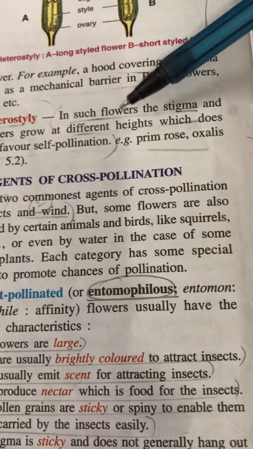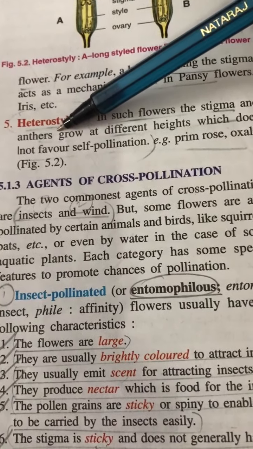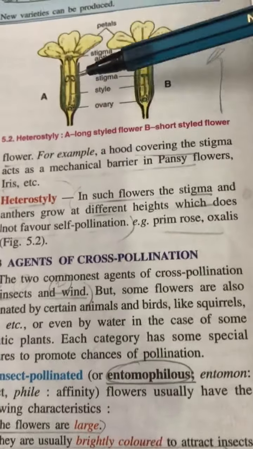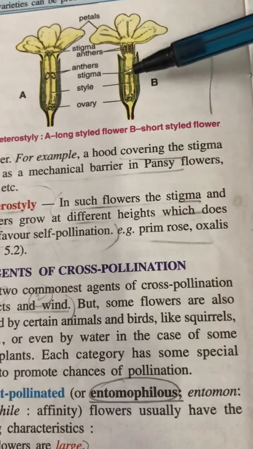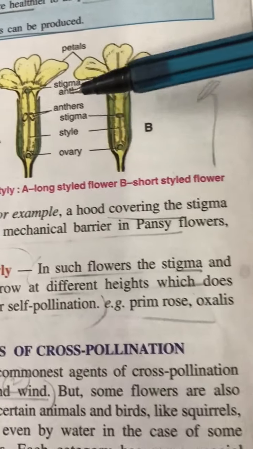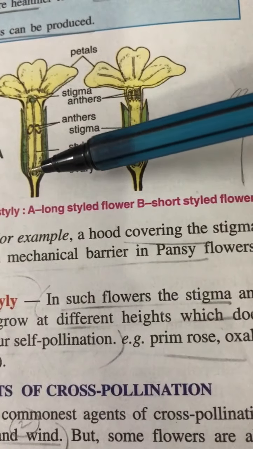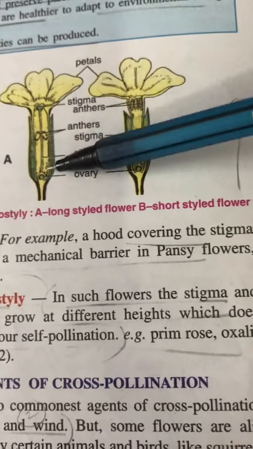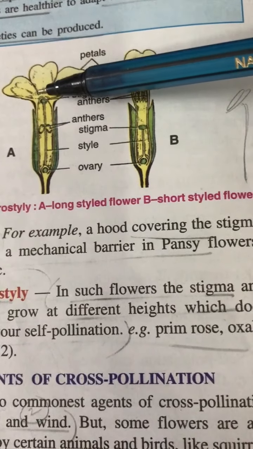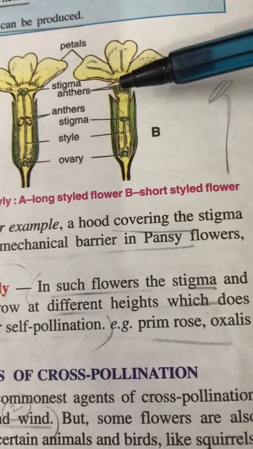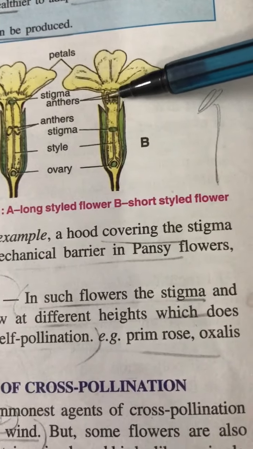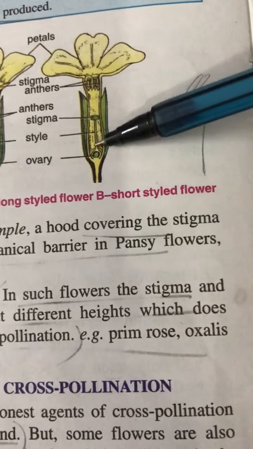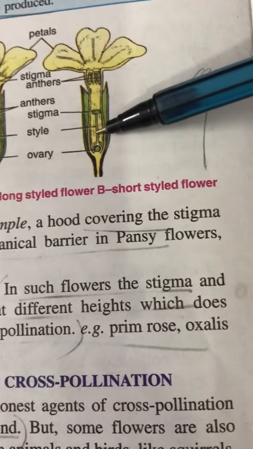Next is heterostyly. Hetero means different and styly, lengths of styles. Now here you can see there are two conditions in this. Here the style is longer and stigma is away from the anther lobes. Filaments are shorter, relatively style is longer. Or the other condition in which filament is long, anthers are here and style is so short that stigma is deep inside.